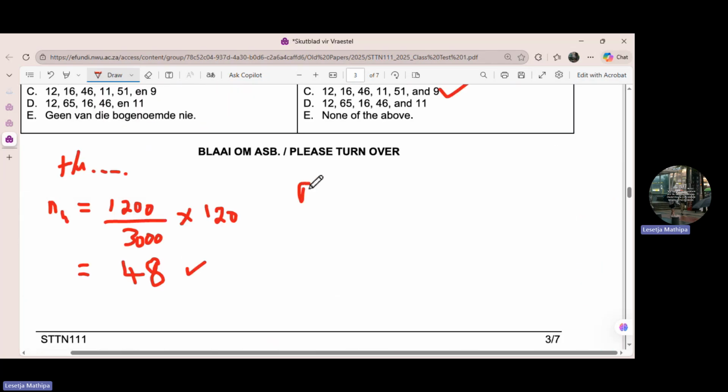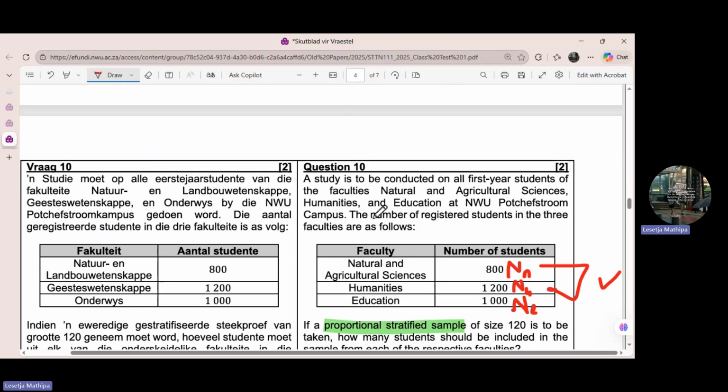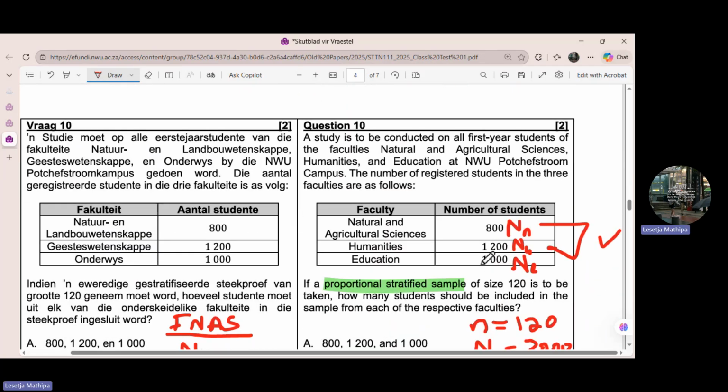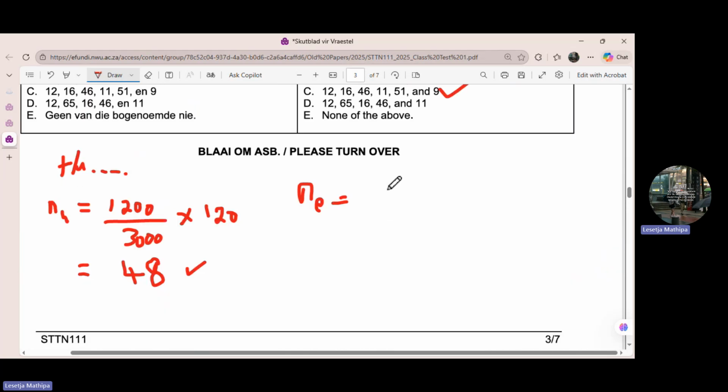For education, it's NE, which is equal to, what is capital letter Ni? The population stratum size for education is 1000. So it's 1000 divided by 3000, multiplied by the sample size, which is equal to 120. Then the answer, just do this, which I got 40.